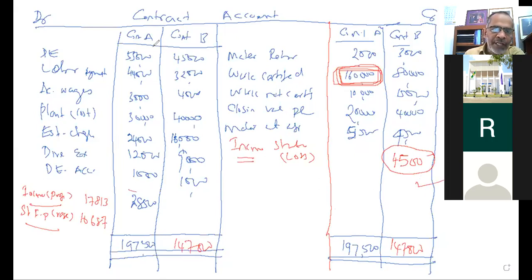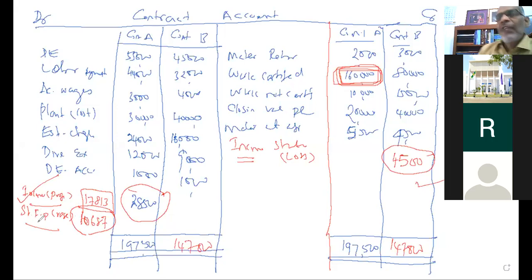Again, when you move to the contract account, we got 28,500 as an apparent profit, but you cannot enjoy all of it. Only 17,813 would be transferred to the income statement. Even though the rest is also profit, you cannot enjoy it until the contract finishes. We keep it as a reserve in the statement of financial position.